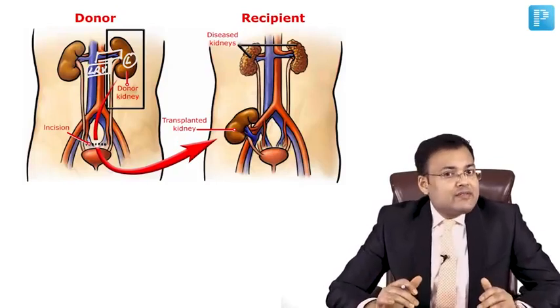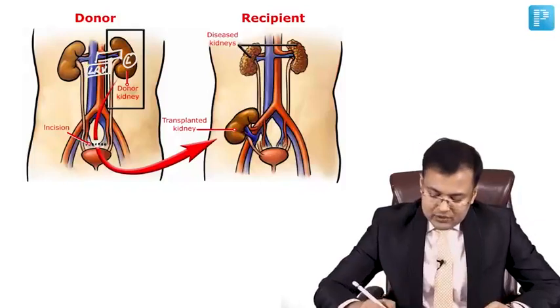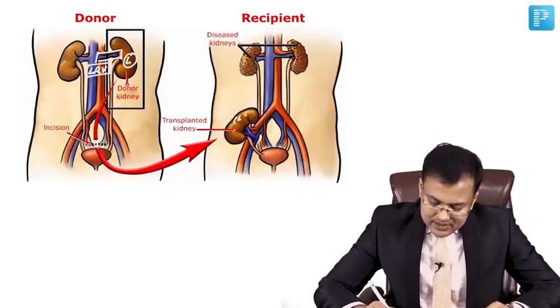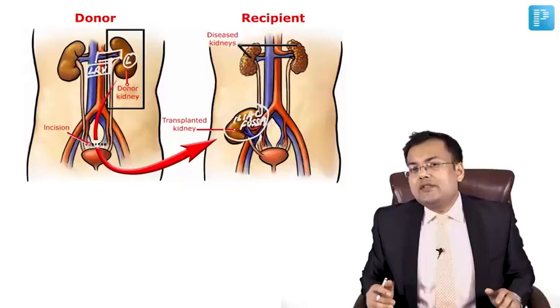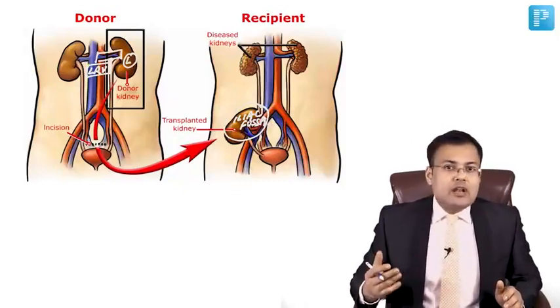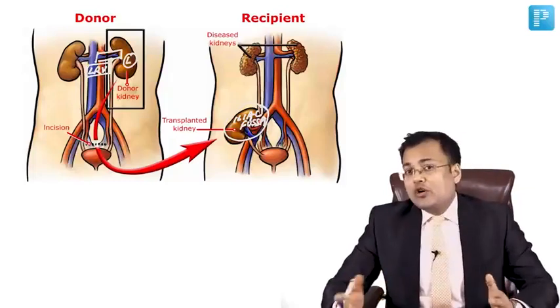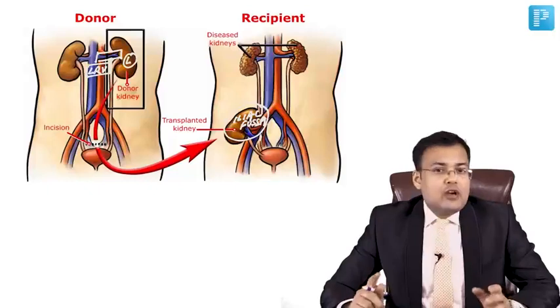We are taking this left kidney and this renal graft is placed where? In the iliac fossa. So here you can see it is placed in the iliac fossa. Tell me, is this kind of transplantation orthotopic or heterotopic? The graft is placed at an alternative site, not in the organ bed. This is heterotopic. So most renal transplantations are heterotopic.